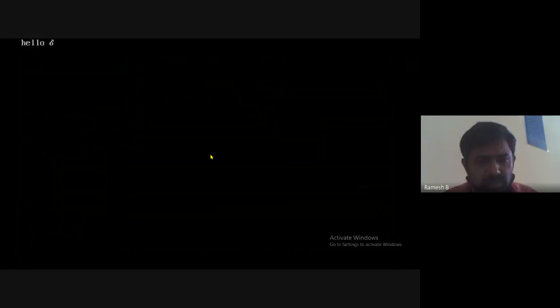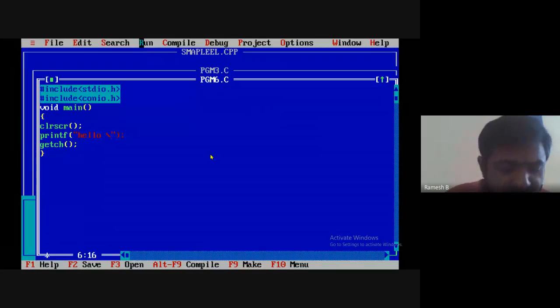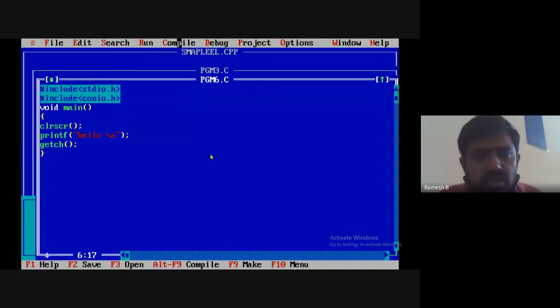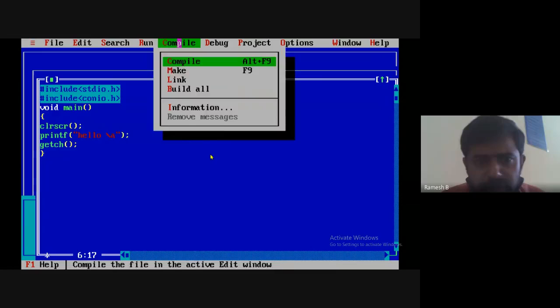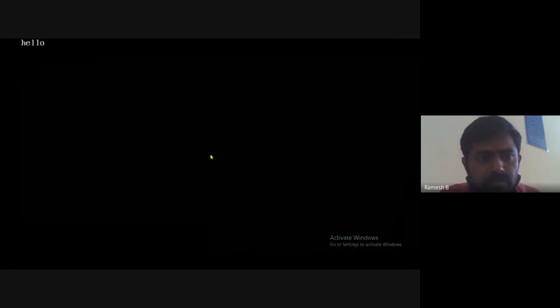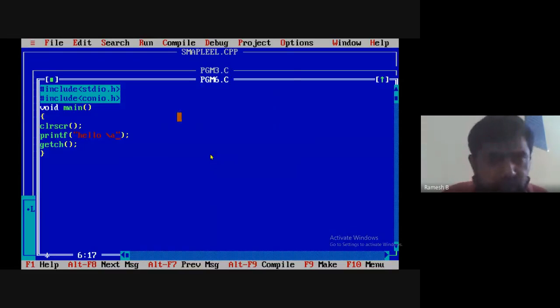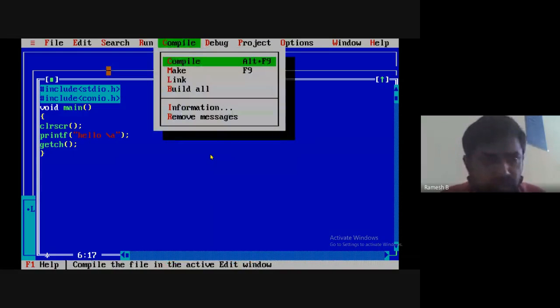Okay. Similarly, for backslash a, we will get some beep. Let us try whether we will get the beep or not. Sometimes the beep sound will be very low and we will not be hearing that. The sound is very low, which we can't hear.